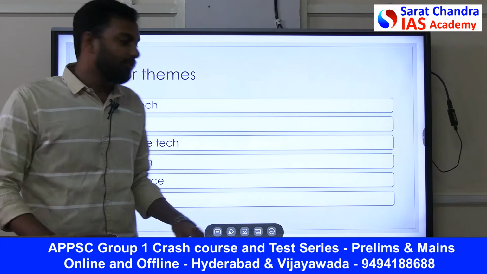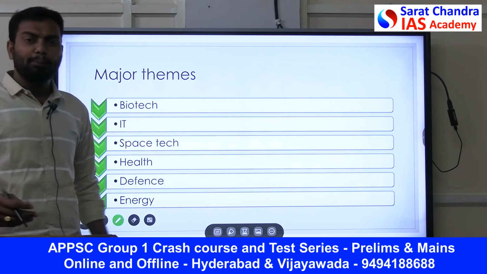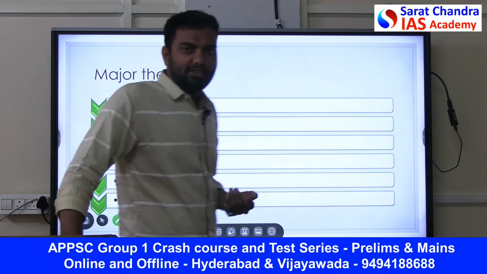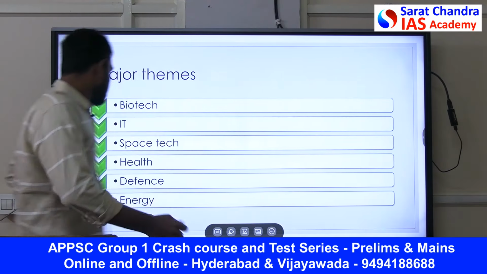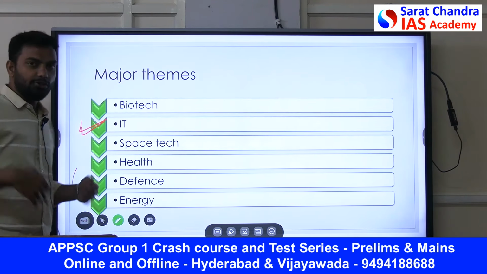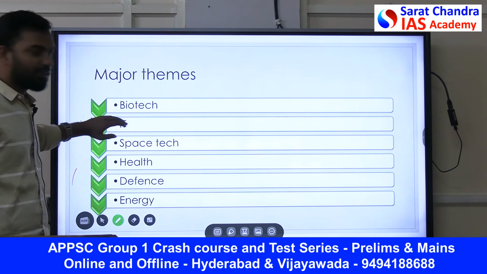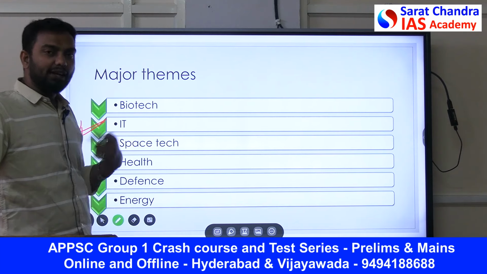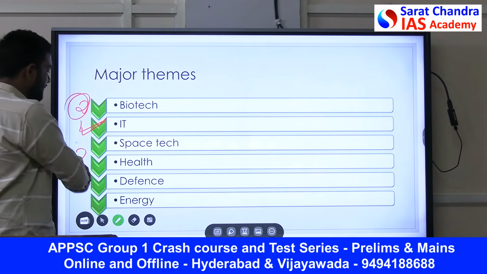To answer that, going by the previous trends, we understand that the APPSC Group 1 favorite area is information communication technology. This is the most favorite area. If you go marks wise, marks wise velte meeru, this is where you get the most marks. After that, the second favorite area is biotechnology combined with health.